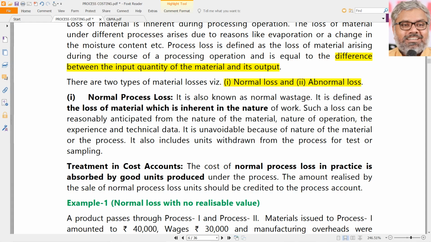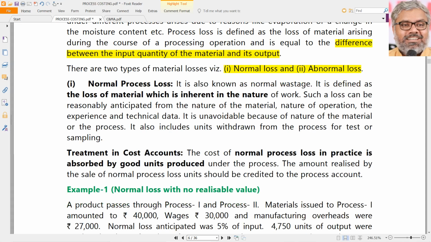Definitely normal loss has to be given if it has to be identified as normal loss. And normal loss, as we know already, simply is absorbed by good units produced under the process. So what happens effectively is, because of normal loss, the cost will not change. The cost is incurred for all units, including the normal lost units.